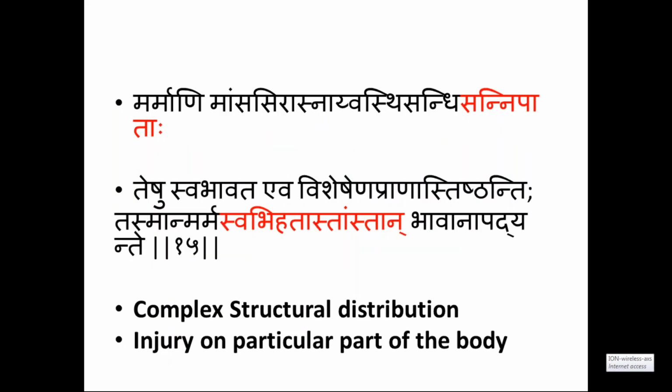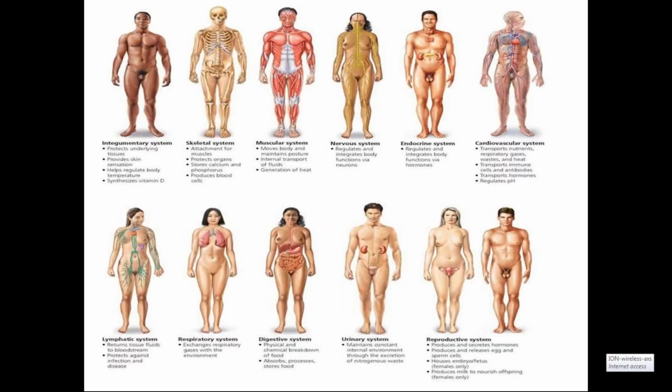Then here the words complex structural distribution. Everywhere we have mamsa, everywhere we have blood vessels. It is a complex structural distribution. So the second point is injury on a particular part of the body. This is just to show the different systems in our body which altogether maintain the homeostasis of the body. What do you mean by homeostasis of the body? Temperature should be maintained. Internal body environment. Maintenance of a constant internal environment, constant temperature. Very good.